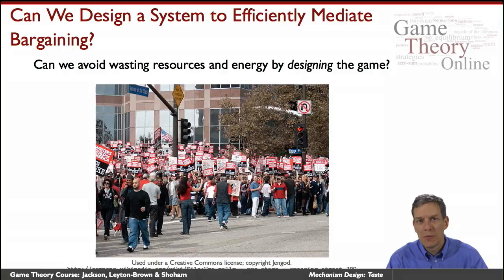So the question becomes, which procedures can we design? What are the best that we can do? How do we begin to think about that? How do we begin to model designing an institution and then seeing what the outcomes are going to be and trying to design the best institution in terms of those outcomes? So we'll be looking at things like auction design. We'll talk about why we might have breakdown and inefficiency in bargaining settings when people have private information about what they'd like to see be the outcome.